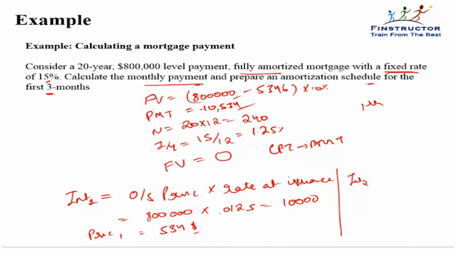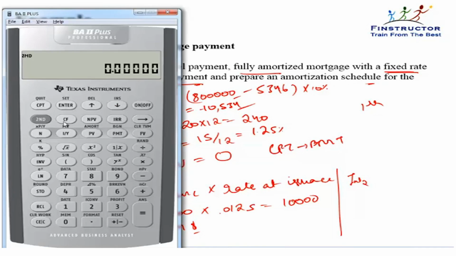However, I would like to explain one sheet on the calculator that will do this quite easily for us. It's called the amortization sheet in the calculator. Press the button second and press amort. You will see P1 is equal to 1. That means our beginning period is period 1. Scroll down and you will see P2 is also equal to 1. So our ending period is also 1.